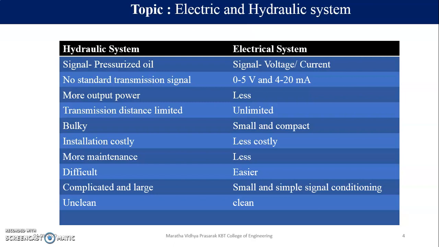They are really bulky because they have to carry along all the actuators, all the control valves, and along with the control valves and actuators, you need to carry a hydraulic power pack, which is going to provide hydraulic power to your equipments. Transmission distance is limited in hydraulic system, and there is no limitation in electrical. As in electrical, you are going to use only current or voltage as a transmission. So you can send it using wires, you can also use fiber optic cables for transmission. But in case of hydraulic system, you have to use hose pipes for transmission.